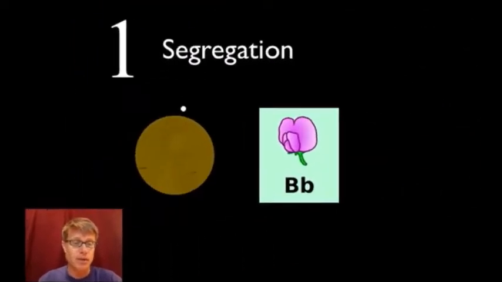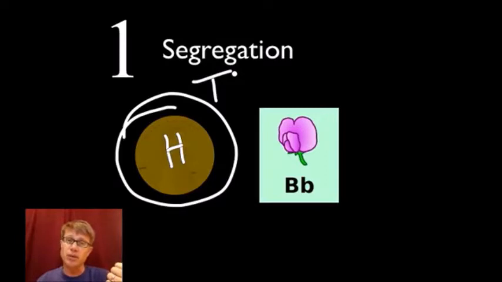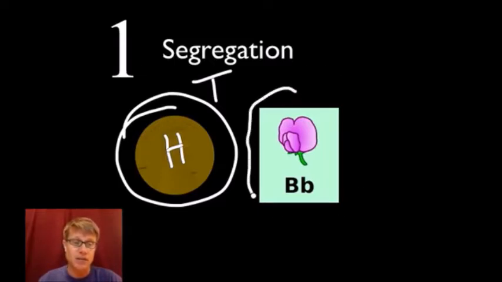And so if we ever, and I've got a coin here because the actual way you get genes is almost like a coin flip. So if you think about a coin that has heads on one side and tails on the other, when you flip a coin, what are the odds that you're going to get heads or tails? Well, it's a 1 in 2 probability that you get heads. Same thing with genes. And so if this is that F1 generation, and this shouldn't be P, this should be P.